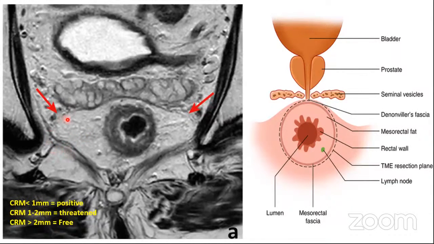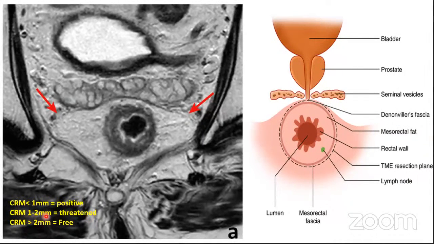So the MR is going to look at the distance of the lateral extent of the tumor from the mesorectal fascia, and based on that, it is going to predict your CRM. So if the distance of the lateral extent of the tumor is less than 1 mm from the mesorectal fascia, it is going to predict that you are going to have a positive CRM. If the distance is 1 to 2 mm, then it predicts that you have a threatened CRM.